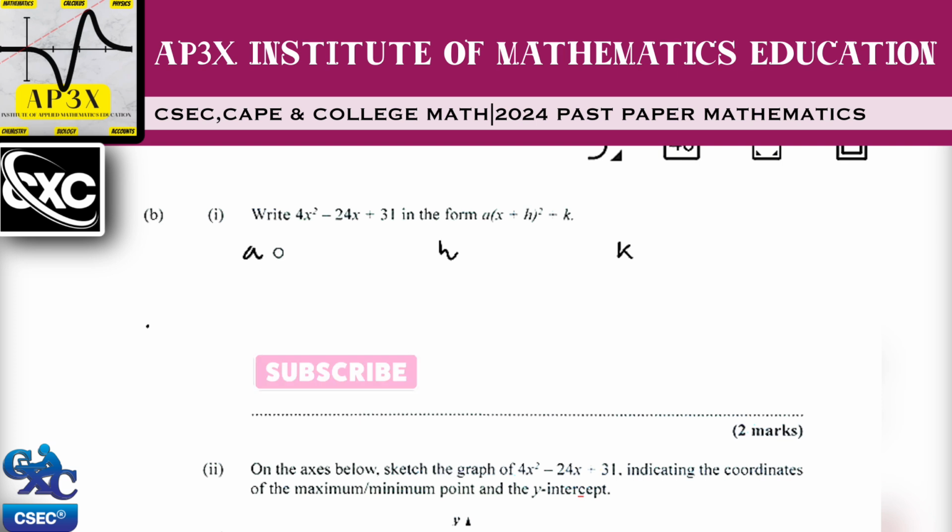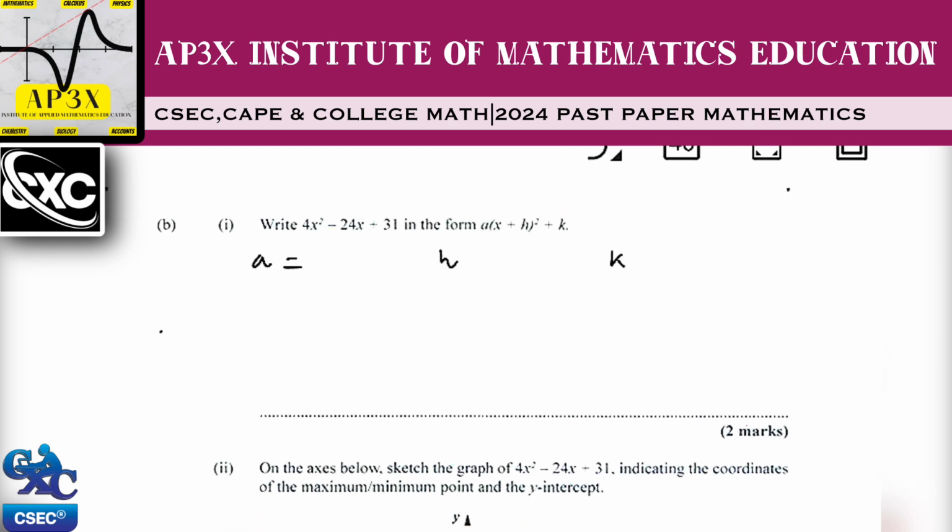So to find a is not particularly a value that you have to calculate. A is more of a value that you have to just basically observe. When you're given a quadratic such as 4x squared minus 24x plus 31, then your value of a is the number that appears before the x squared. So in this case, right away, a is in fact 4.